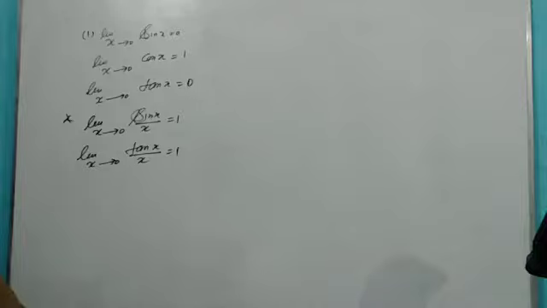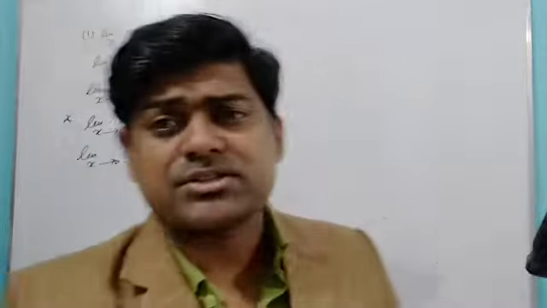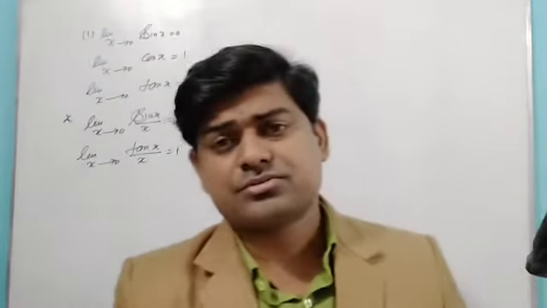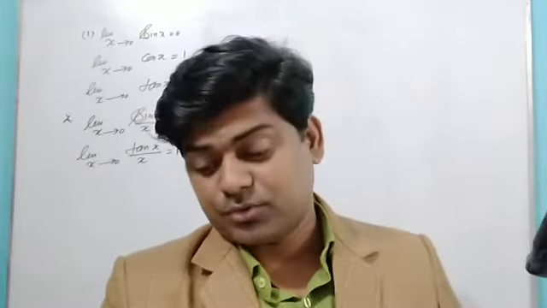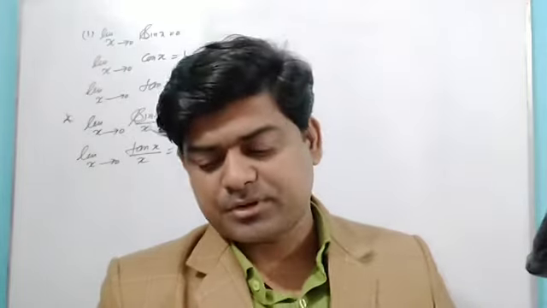sin 2x upon 2x and limit x tends to 0, it's very clear now, if x tends to 0, then definitely 2x will also tend to 0. So sin 2x upon 2x can be written as 1. So I'm just going to do some questions depending on that, and hope these questions will be useful for you.